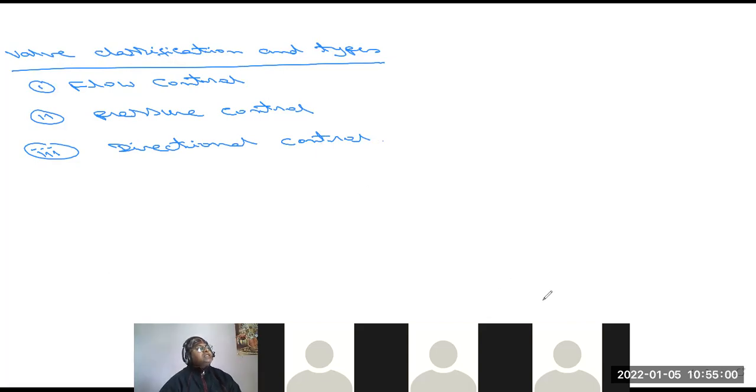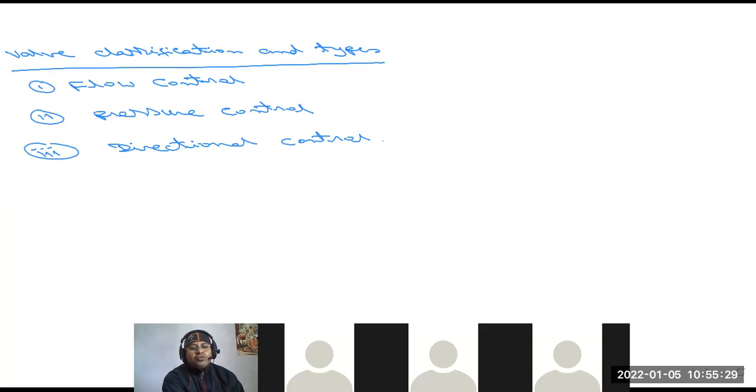So using these three parameters, you have to maintain the flow level. You have to control the flow, the speed of the liquid flow systems. Then you have to control the pressure. That means for a certain system, the control valve is opening or closing; a particular pressure you have to set for the control valve or actuator systems. Number three, directional control system.